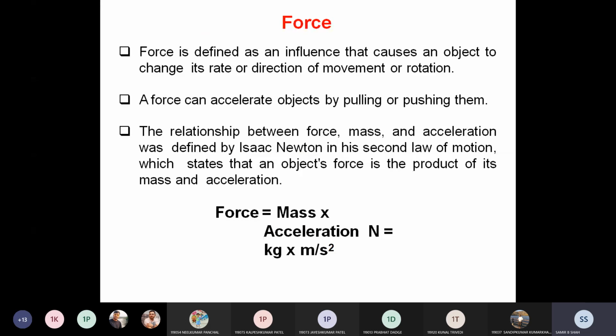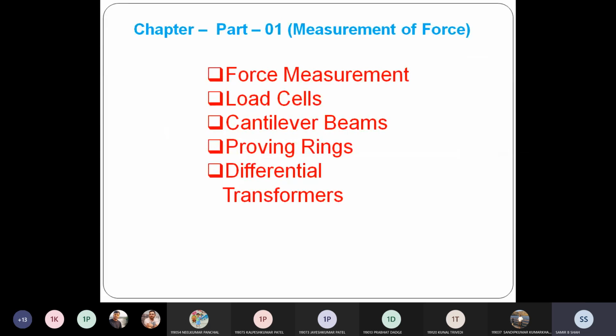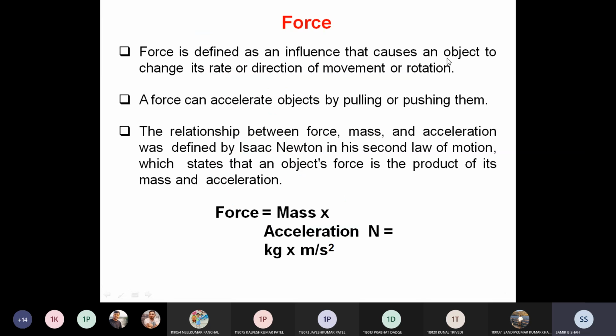Initially, in this whole PPT, we have to discuss the measurement of force, where force measurement, load cell, cantilever beam, proving ring, and differential transformer are discussed. As I discussed earlier, the definition of force is mass into acceleration, and the unit of force is Newton.